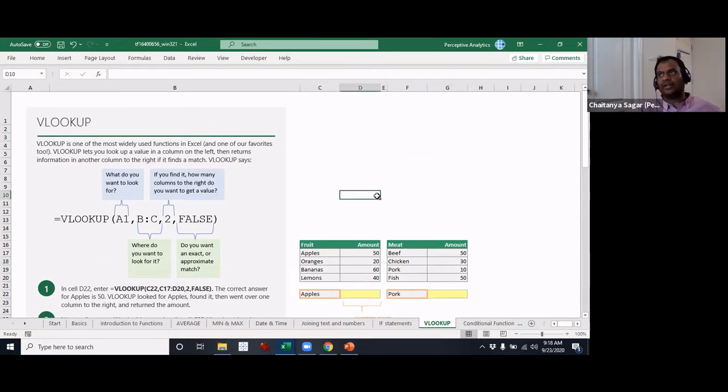What I have seen is whenever you deal with any person who has a decent amount of data to deal with, it can be employee data, product data, sales data, invoices data, any database of any sort, most likely VLOOKUP is going to play a very important role.